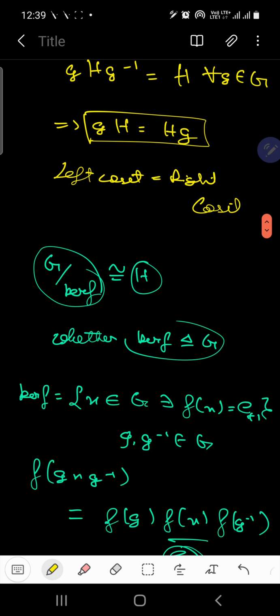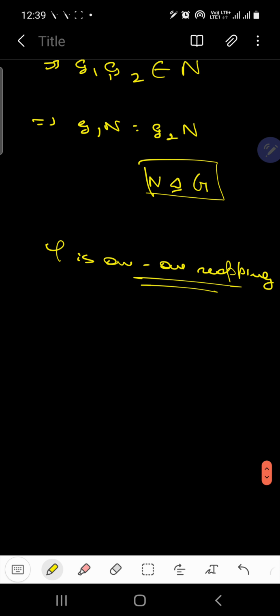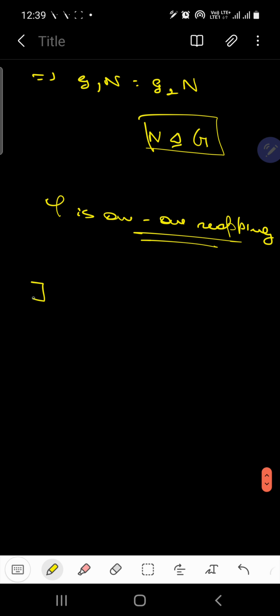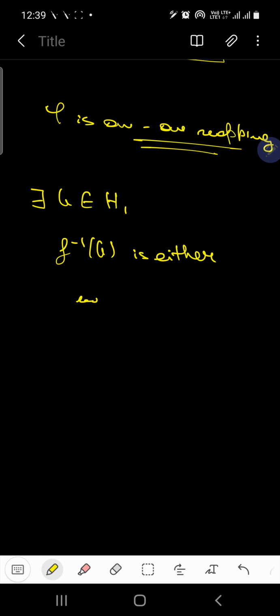The mappings are from G upon kernel of F to H. One thing I guess you know: if there exists a B which belongs to H, then the F inverse of B is either empty or a coset of the kernel of F. And this exists when F is a homomorphism.